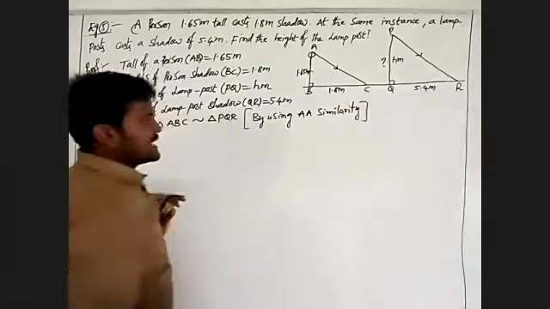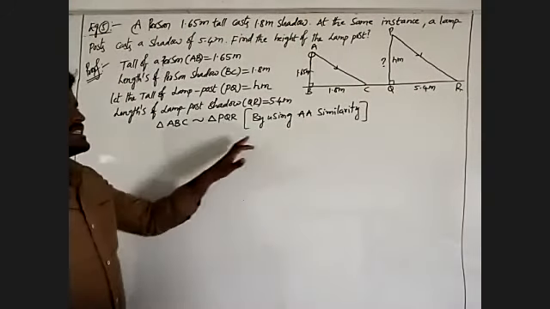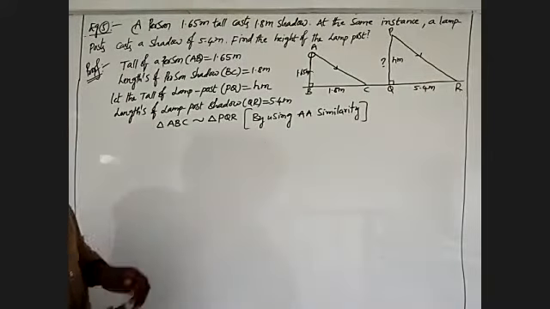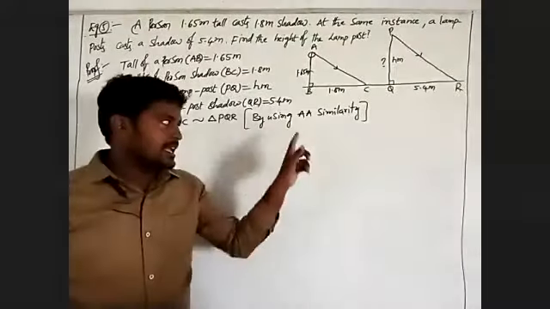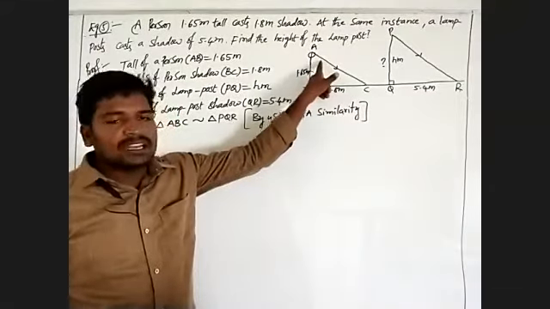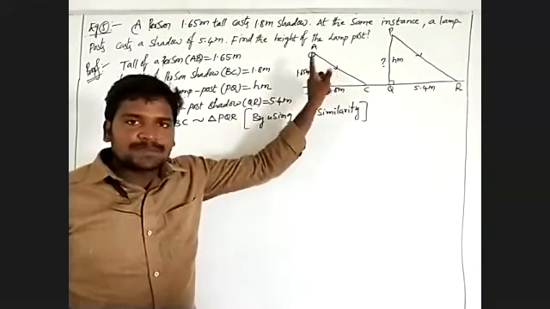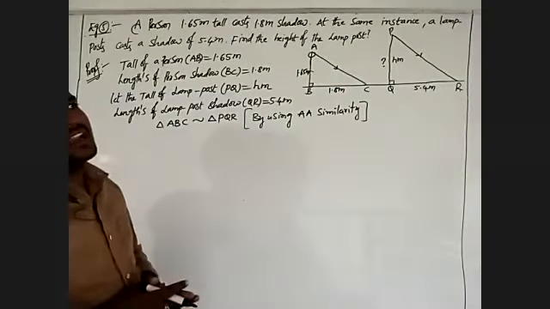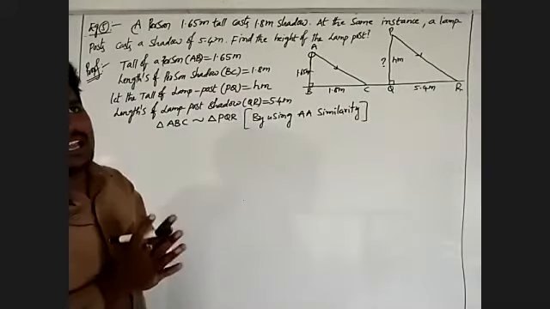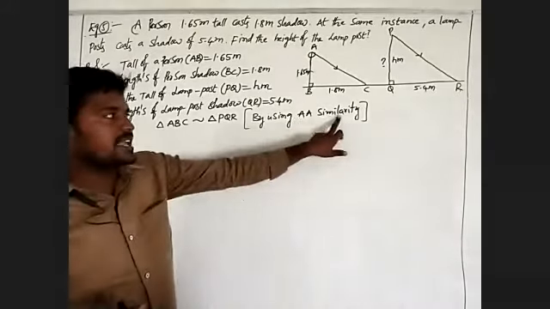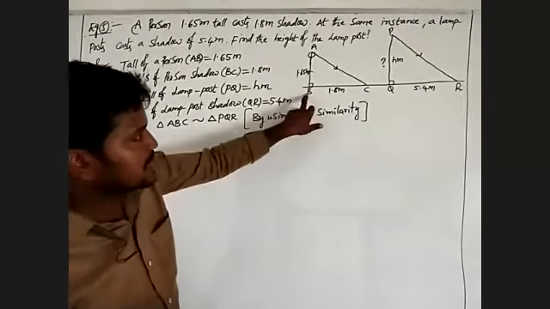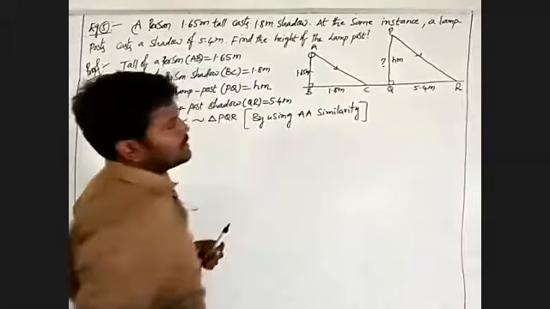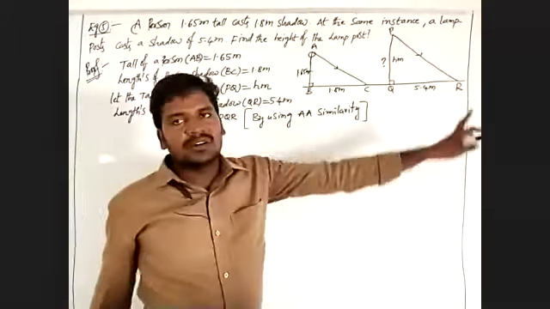The statement of AA similarity is: if two angles of one triangle are respectively equal to two angles of another triangle, then the two triangles are similar. Here angle B is equal to angle Q, angle A is equal to angle P, and angle C is equal to angle R.